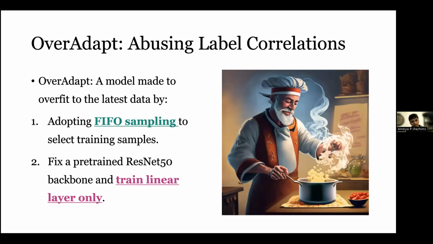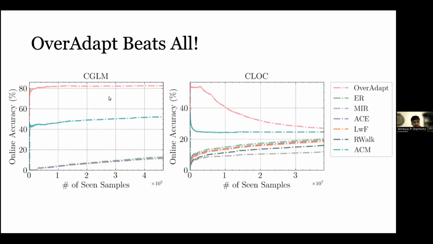Can we abuse these label correlations? That is, can we have a very bad method perform really well on the online accuracy metric? We show that just by using FIFO sampling to overfit on the latest batch and using linear layer only training to prevent representation collapse is sufficient to get us really high performance. We see that our performance is way higher than state-of-the-art methods. This means that by just designing a method which overfits, we perform really well on online accuracy, and hence this metric incentivizes bad algorithms. And this is really bad.